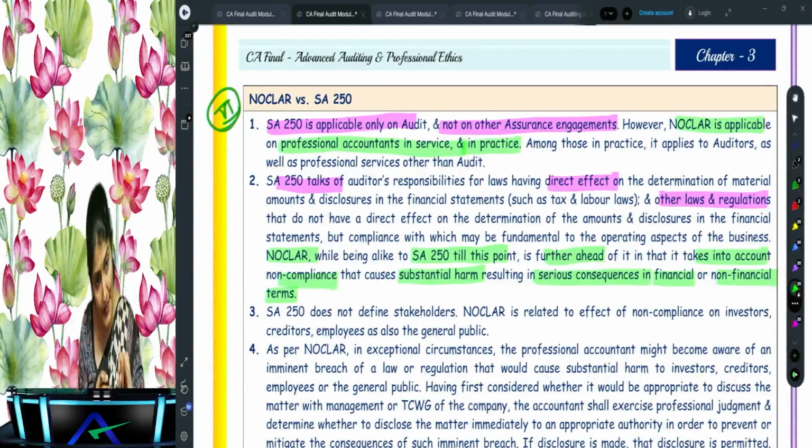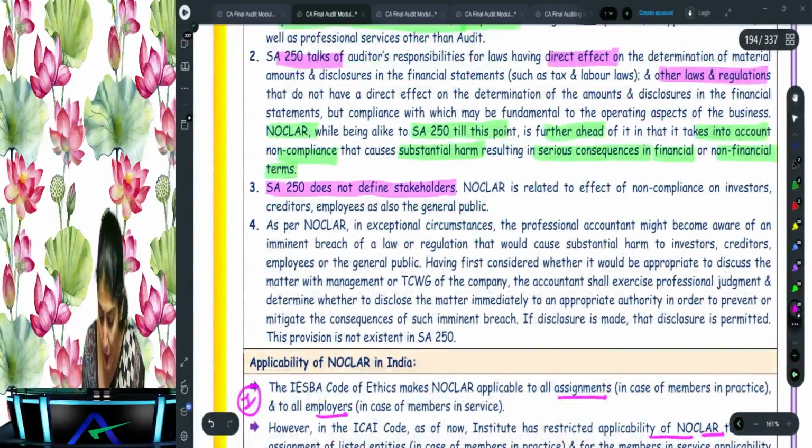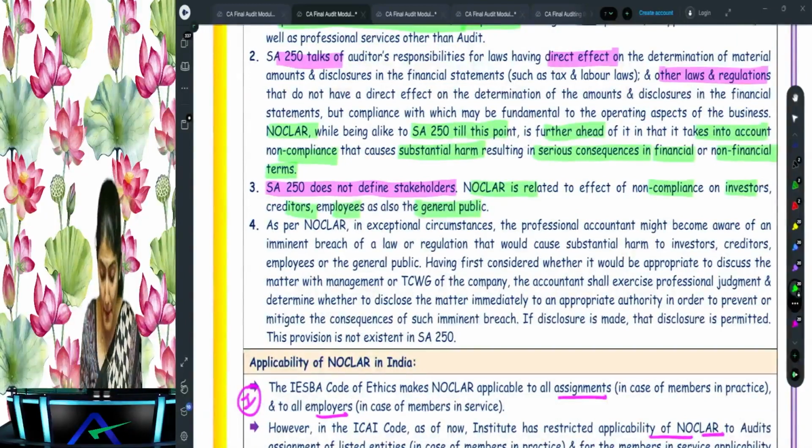NOCLAR covers direct effect and other laws and regulations, but it also covers the non-compliance that can cause substantial harm. SA 250 does not define the stakeholders, but NOCLAR is related to the non-compliance affecting investors, creditors, employees, as well as the general public, right? So it covers all of them. Then what does it say?